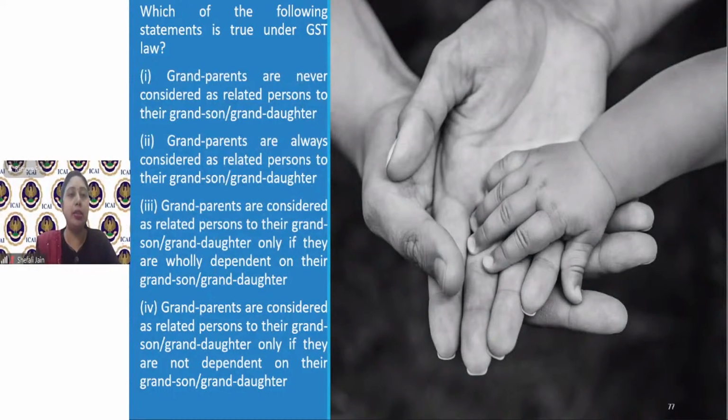Grandparents are never considered as related persons to their grandson or granddaughter. You have to tell the correct option out of 4. There can be more than one correct option also here. So first is grandparents are never considered as related persons to their grandson or granddaughter. Grandparents are always considered as related persons to their grandson or granddaughter.